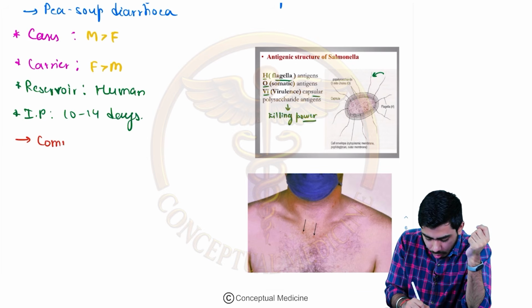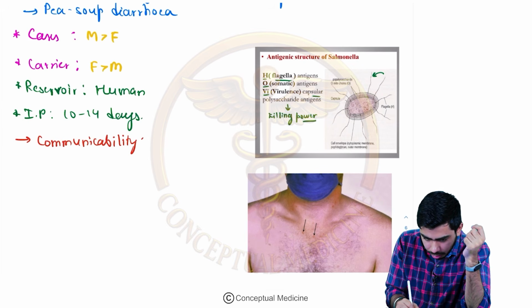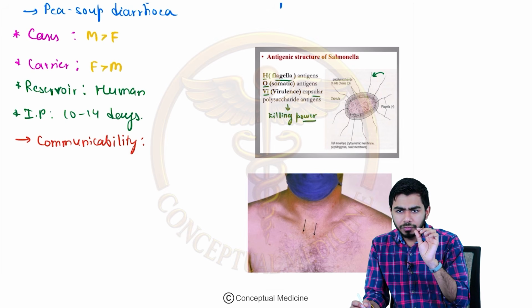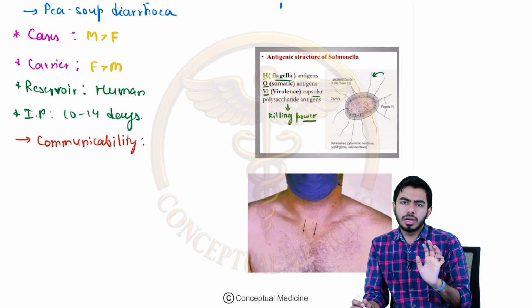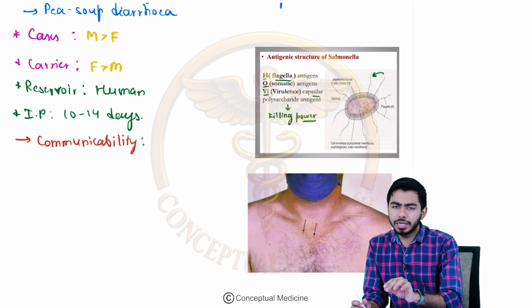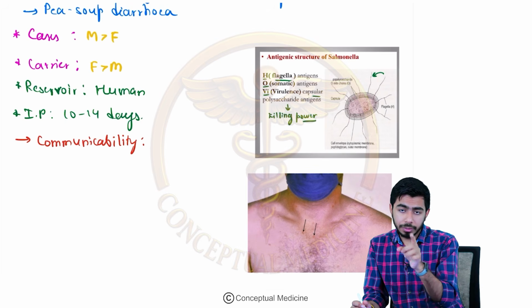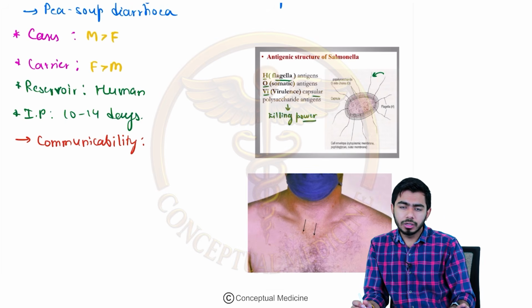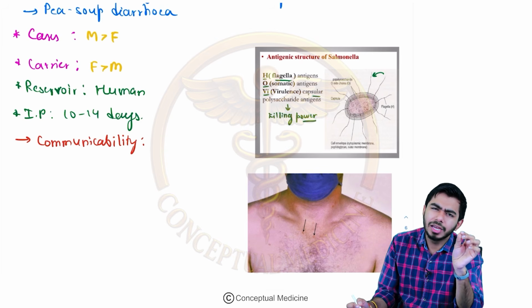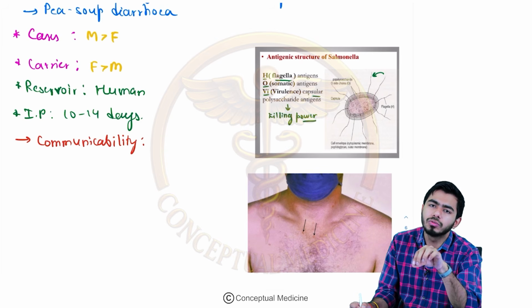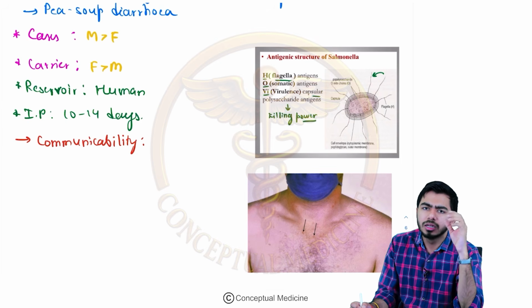If you talk about the communicable period, so as long as the patients have this particular bacteria in their stools, for example, because it has the pea soup diarrhea. Remember, which kind of diarrhea? Pea soup diarrhea. So guys, as long as these Salmonella typhi bacilli are present in the stool or the urine of the patient, right?